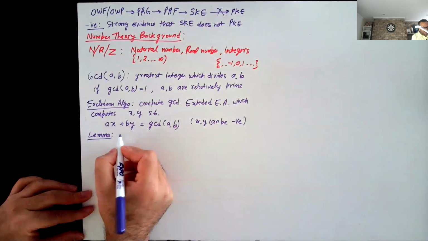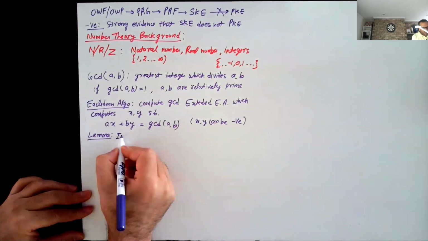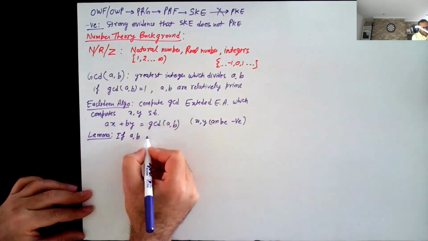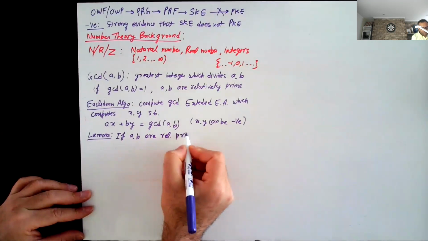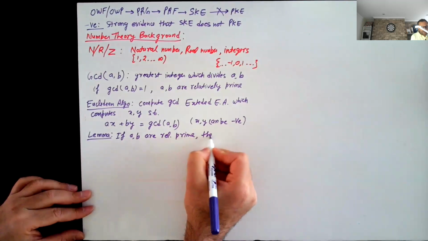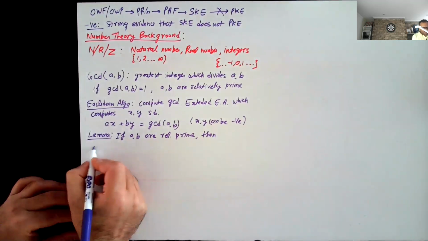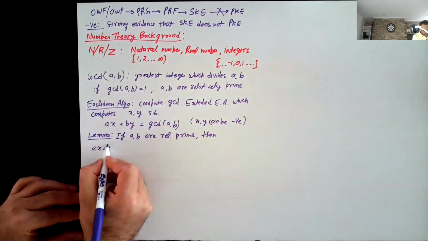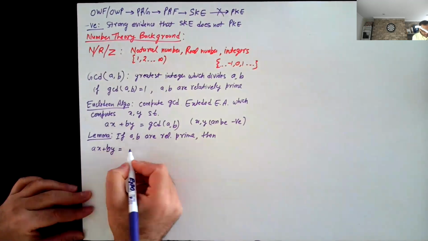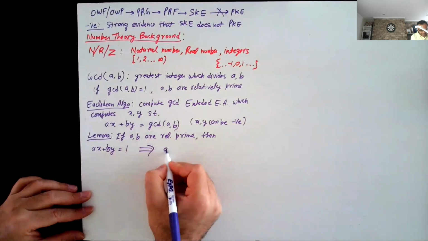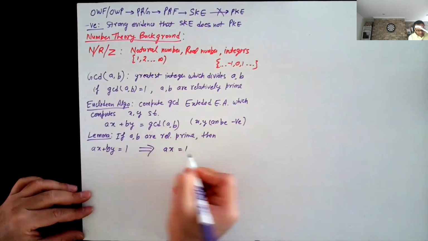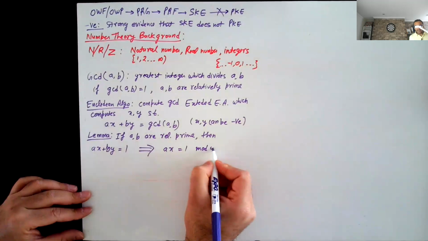So the lemma is, if A and B are relatively prime, then that means that ax plus by equals 1, which implies that ax equals 1 mod y.